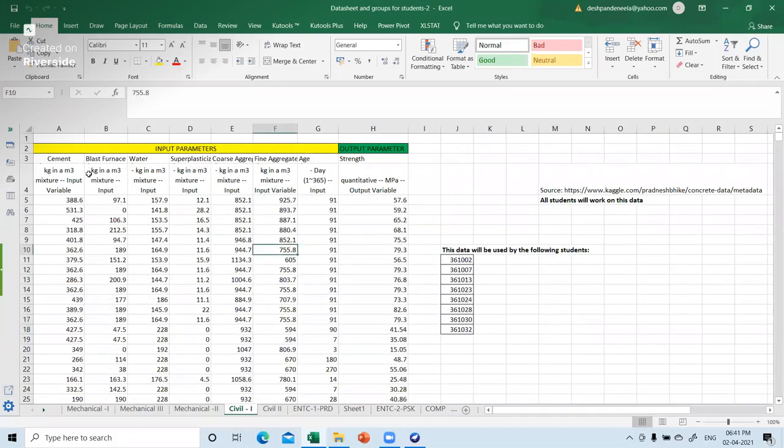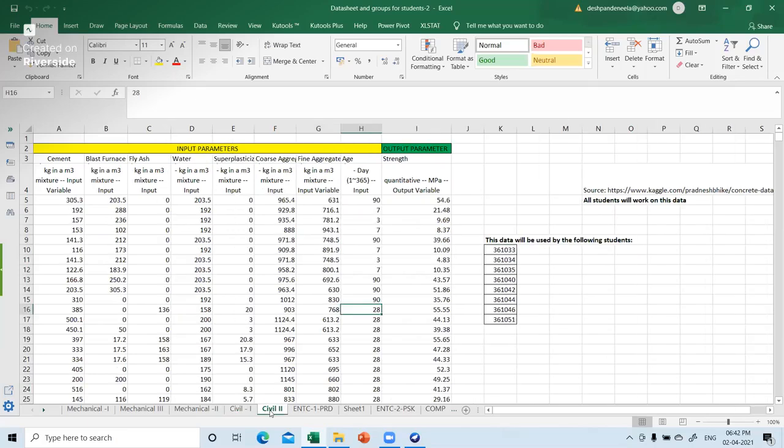The input parameters are cement, blast furnace slag, water, superplasticizer, coarse and fine aggregate in kg per meter cube, and the age. The output parameter is going to be 28 day strength in MPa. These are the group of students who are going to work on this data set.